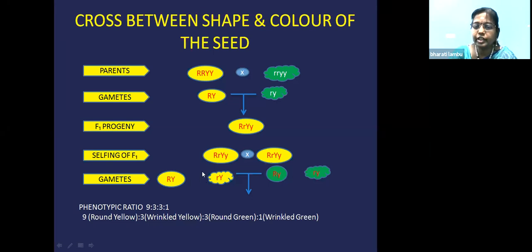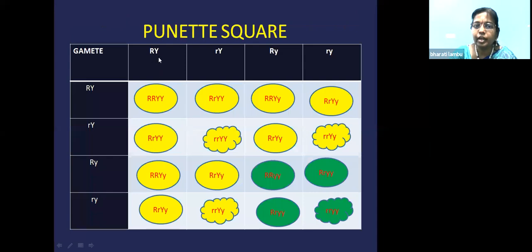If you see the cross in a Punnett square, you can write the gametes on either side: capital R, capital Y, small r, capital Y, capital R, small y, small r, small y. On this side also, for the female gametes, you can write capital R, capital Y, small r, capital Y, capital R, small y, small r, small y. While you are writing the sequence on the male gametes, you have to maintain the same sequence in the female gametes also. That is mandatory. You should follow the rule.